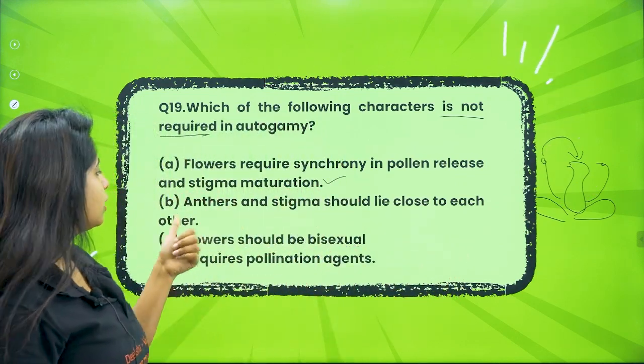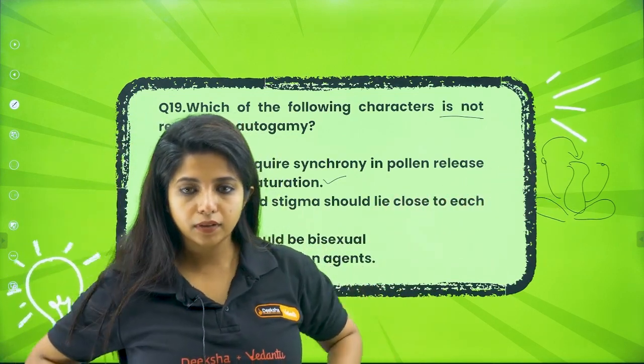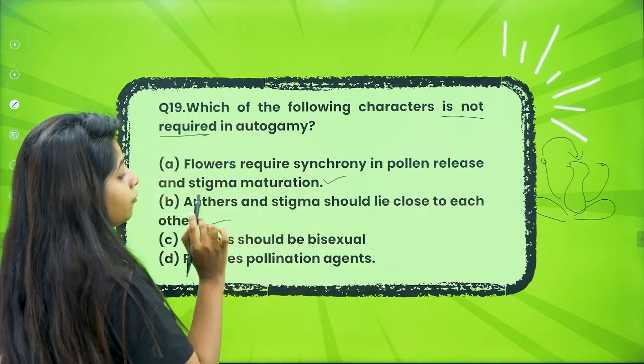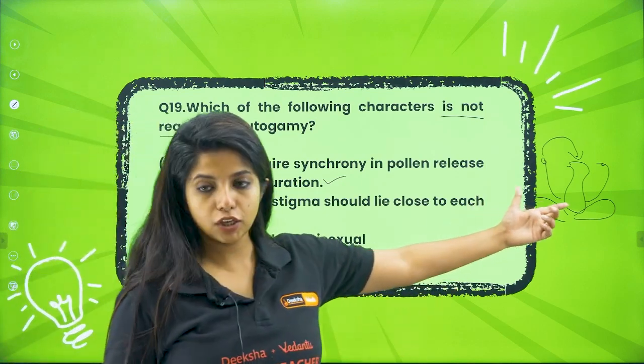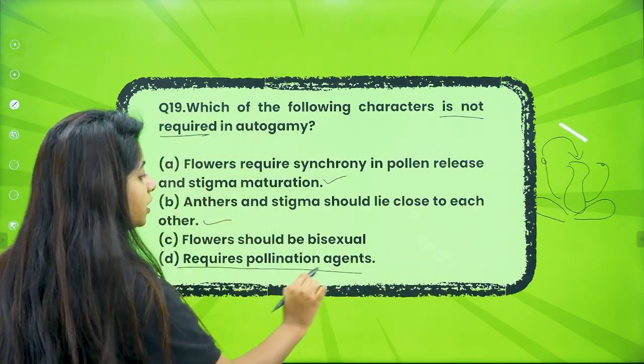Anthers and stigma should lie close to each other. Obviously, if they are not lying close to each other, do you think autogamy can happen? So yes, this is also a feature that they need. Flowers should be bisexual. Obviously, they should have both the male and female, then only autogamy can happen. Requires pollination agents.